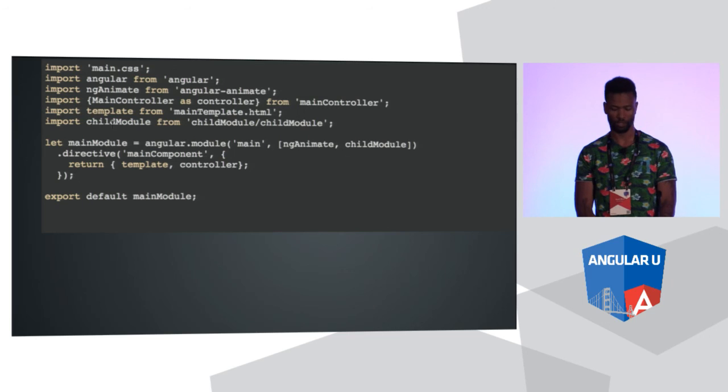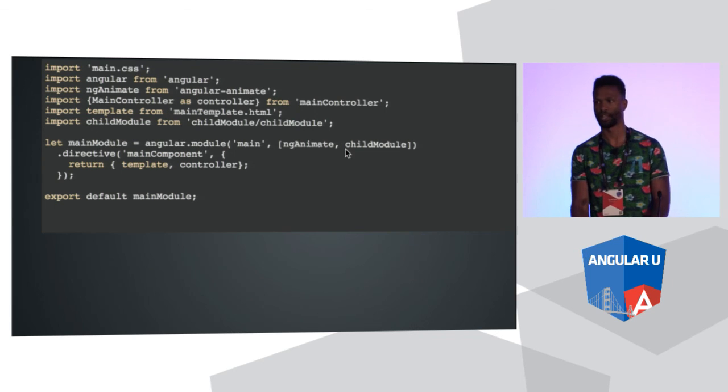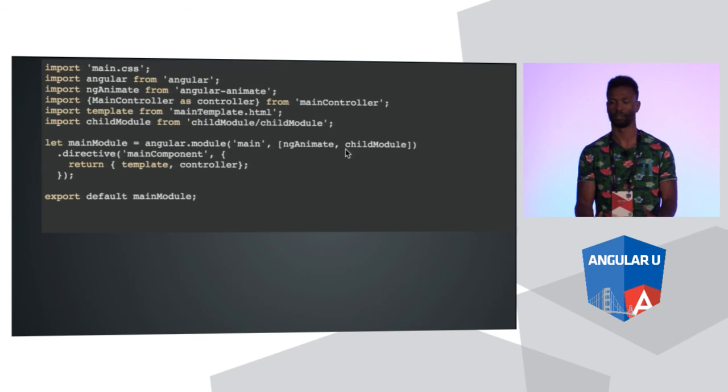And then we're loading up this child module from this module here. And then registering it is pretty much the same. We have this ngAnimate, this child module. Since we placed those inside that array like that, you can assume that ngAnimate and child module are both just strings. They're not actually the actual modules, they're just the names of the modules.